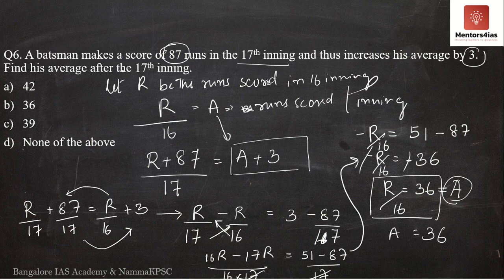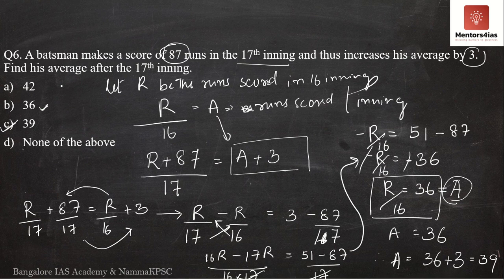But what is the question asking for? The question is not asking for that. The question is asking for the average after 17 innings. Therefore, the average after 17 innings will be what? The average increases by 3 runs. Therefore, we will add 36 plus 3, which is equal to 39. Therefore, the correct option is option C and not option B.